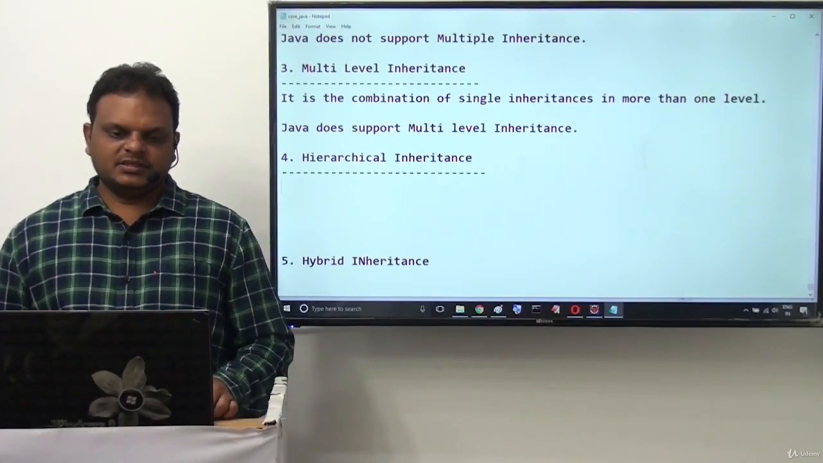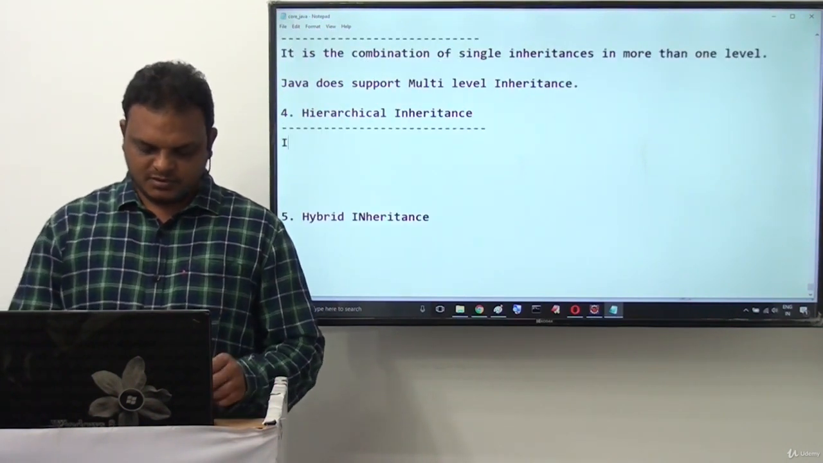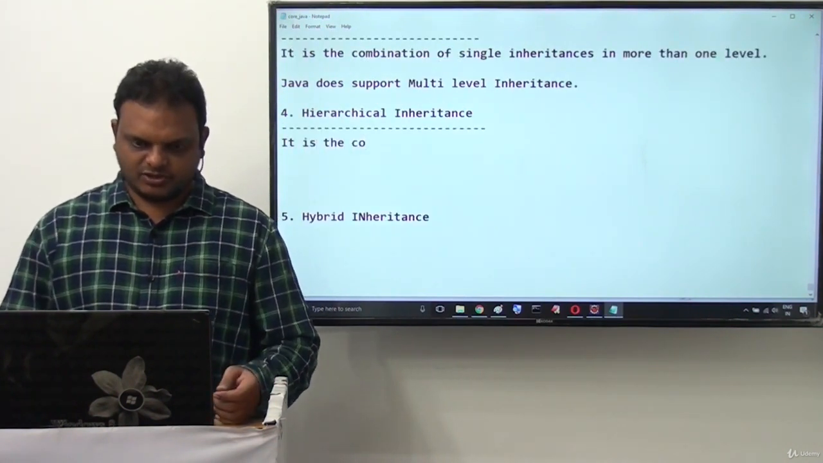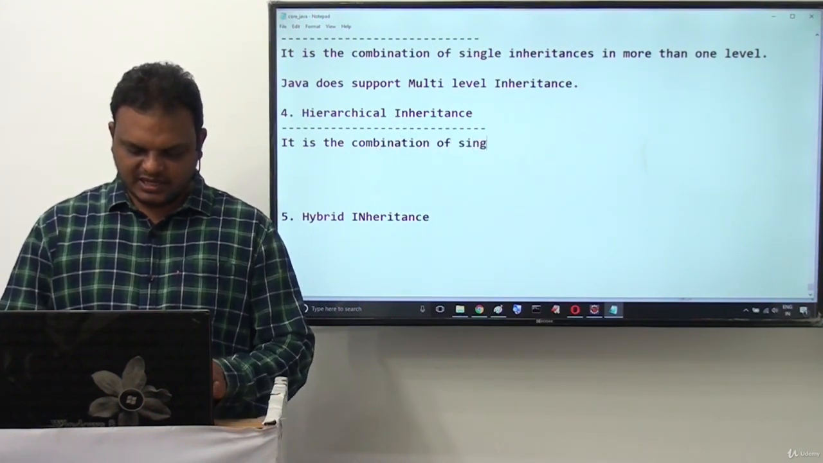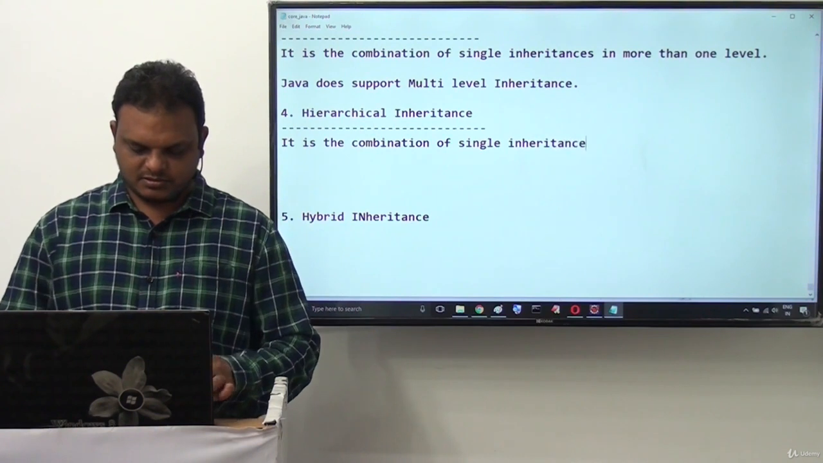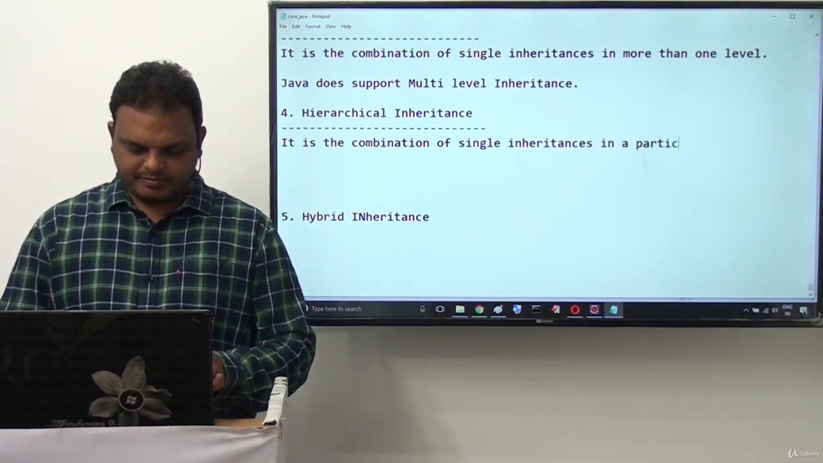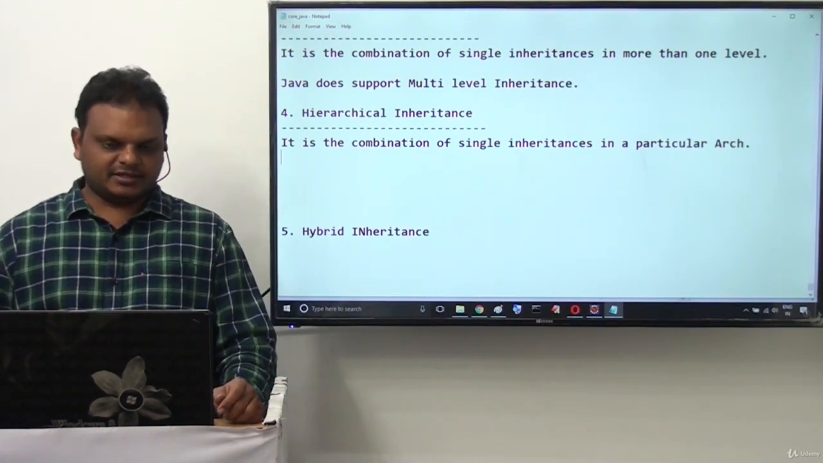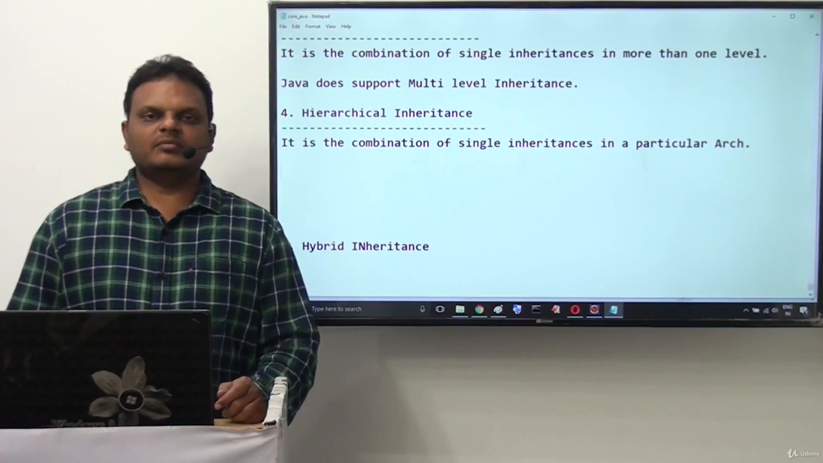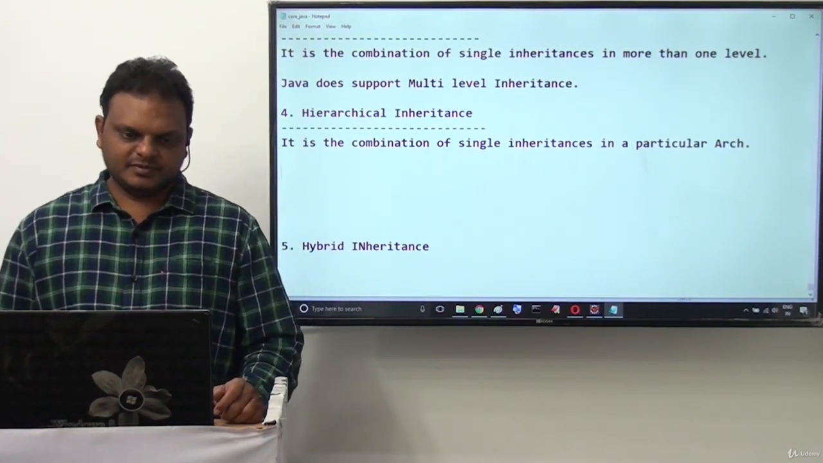Hierarchical inheritance. What is this hierarchical inheritance actually? It is the combination of single inheritances in a particular hierarchy or particular architecture. It is a combination of single inheritances in a particular hierarchy.